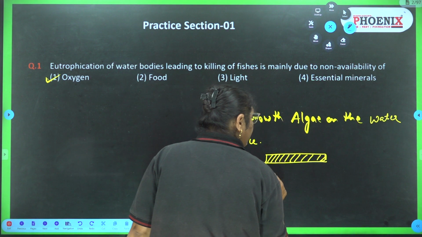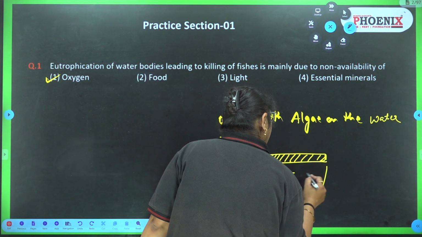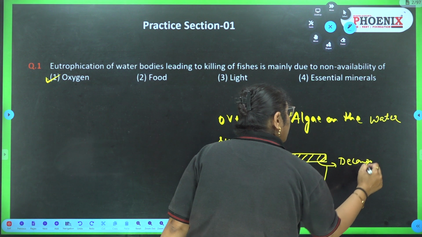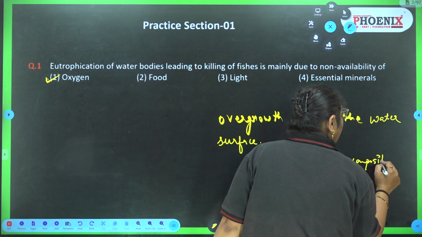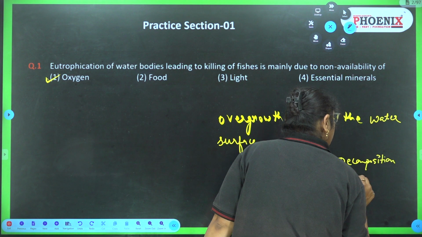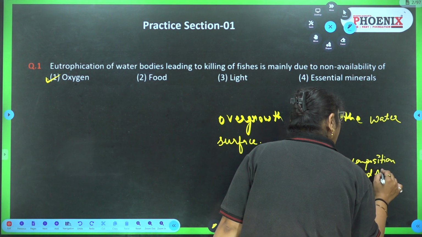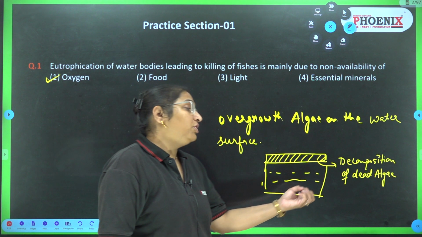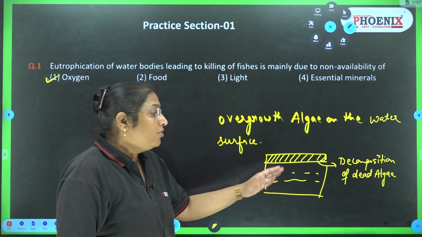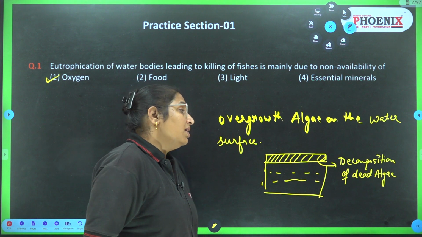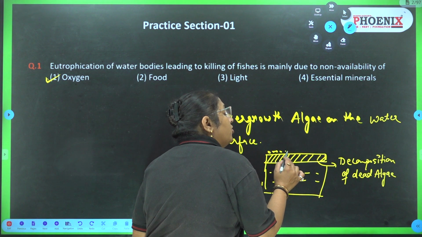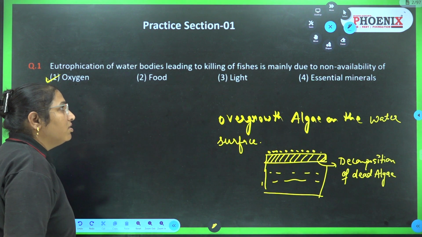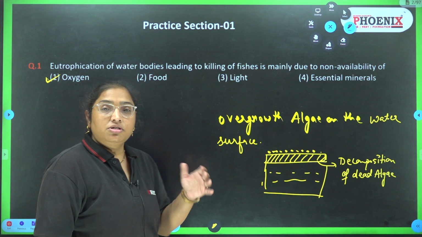So what happened below the water? There is continuous decomposition of the dead algae by the bacteria. So the bacteria are utilizing the oxygen of water for decomposing the dead algae, and here there is the growth of new algae. This process is known as the eutrophication, and because of this, the level of oxygen goes down.